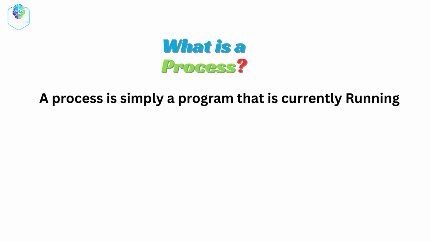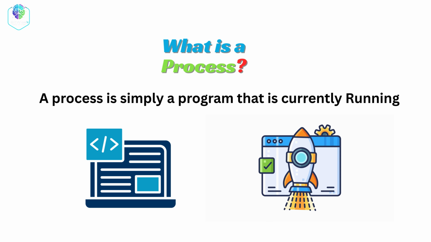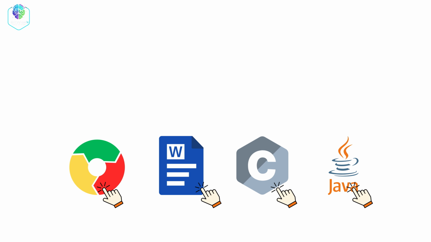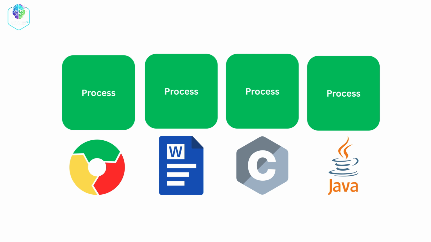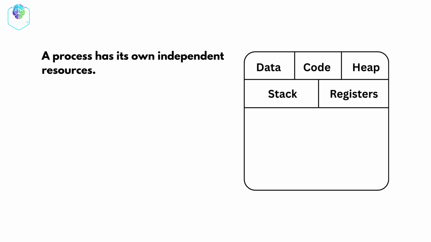A process is simply a program that is currently running. When you open Google Chrome, when you run Microsoft Word, or when you execute a C or Java program, the operating system creates a process. A process has its own independent resources.